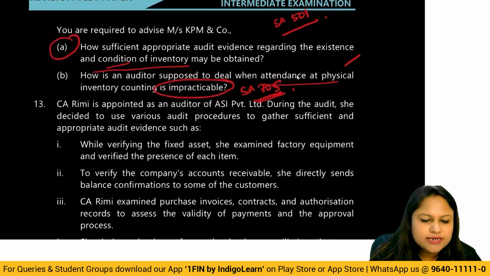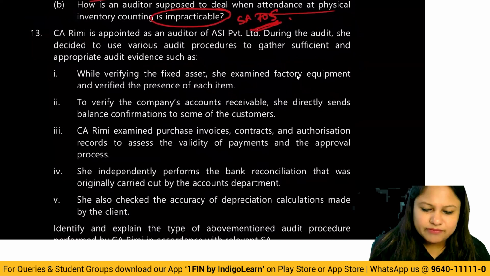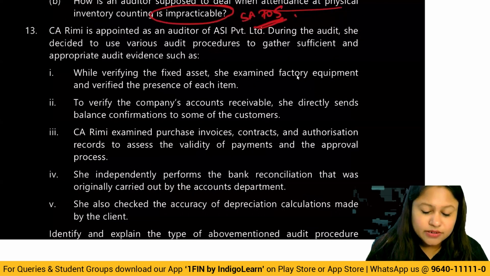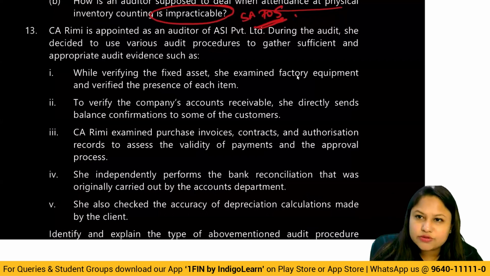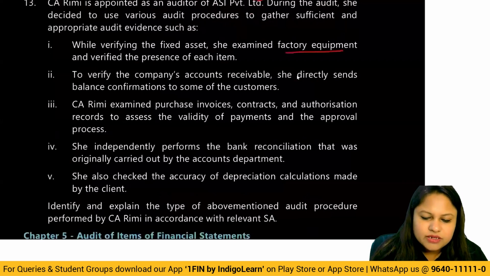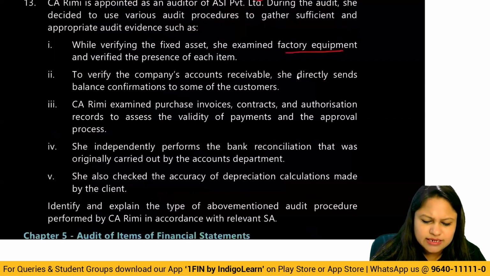All right, then. The 13th one: CA Remy is appointed as the auditor of ASI Private Limited. During the audit, she decided to use various audit procedures to gather sufficient appropriate evidence. While verifying the fixed assets, she examined factory equipment and verified the inspection and presence of each item. To verify the company's accounts receivable, she directly sent balance confirmation requests to the customers. CA Remy examined purchase invoices, contracts, and authorization records to assess the validity of payments and their approval. She independently performs bank reconciliation. She also checks the accuracy of depreciation by herself. Identify and explain the type of aforementioned audit procedure performed by CA Remy in accordance with the relevant SA.